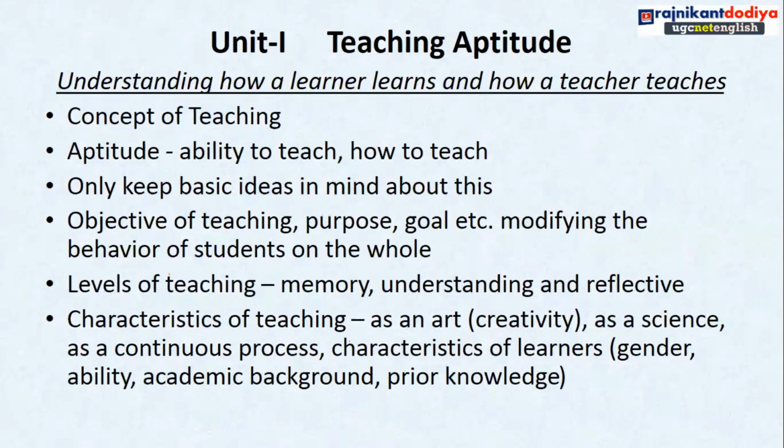First, the concept of teaching. Teaching means to impart knowledge, give information, give education, or mentor someone. There are many concepts of teaching. Then aptitude is the ability to teach, how to teach.